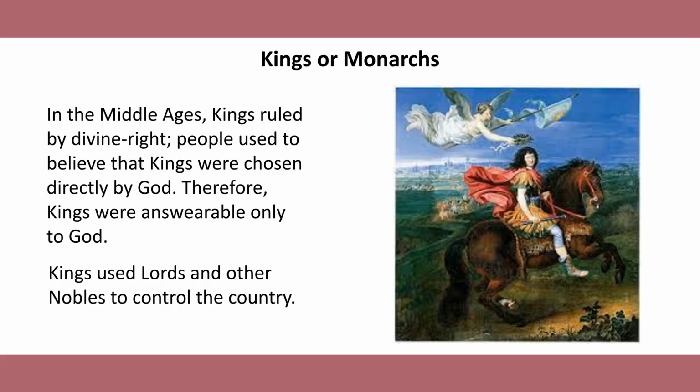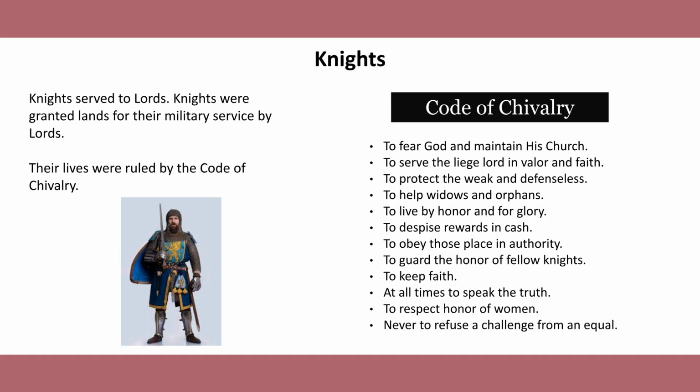During the Middle Ages, kings ruled under the idea of divine right, which meant that people believed they were chosen directly by God. For this reason, kings were considered responsible only to God, and not to their subjects. They had the highest authority in the kingdom, and made important political and military decisions. To govern effectively, kings relied on lords and other nobles, who helped them control different regions of the country and maintain order.